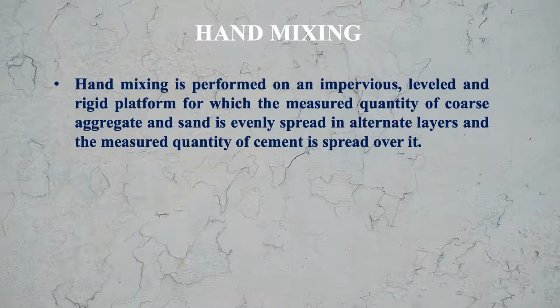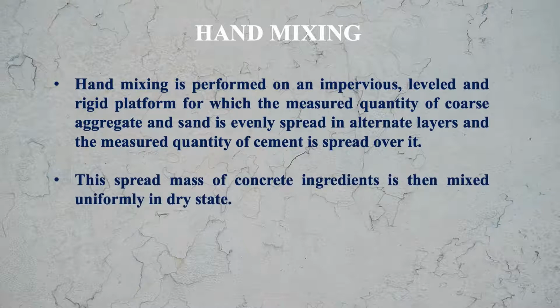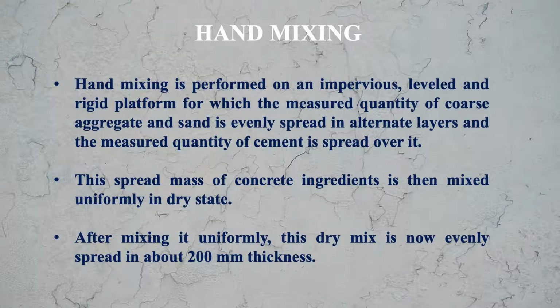Hand mixing is performed on an impervious, leveled and rigid platform, for which the measured quantity of coarse aggregate and sand is evenly spread in alternate layers, and the measured quantity of cement is spread over it. This spread mass of concrete ingredients is then mixed uniformly in dry state. After mixing it uniformly, this dry mix is now evenly spread in about 200 mm thickness.